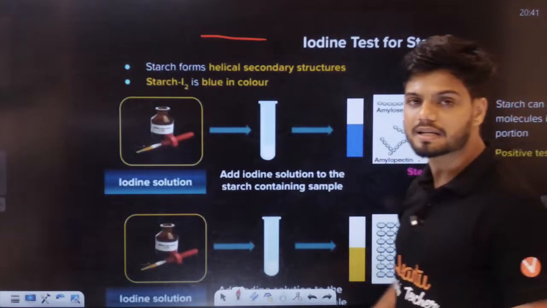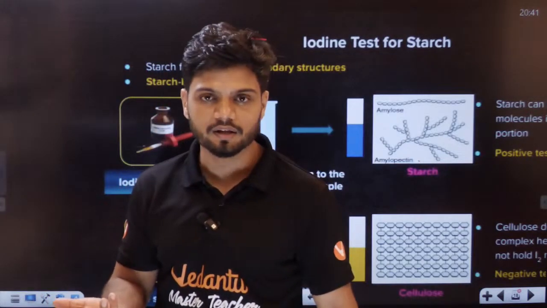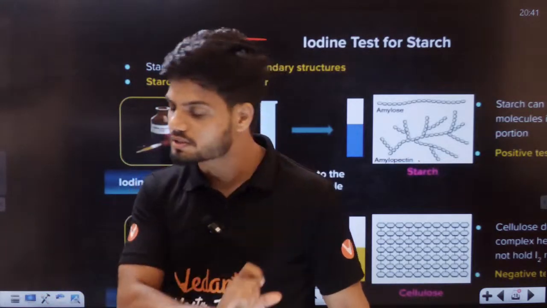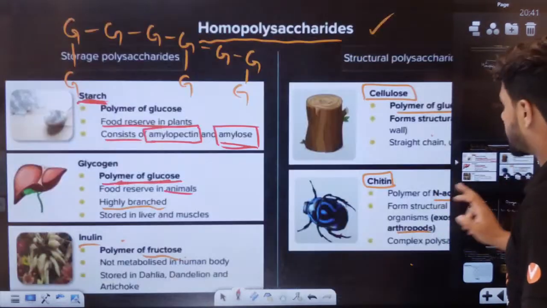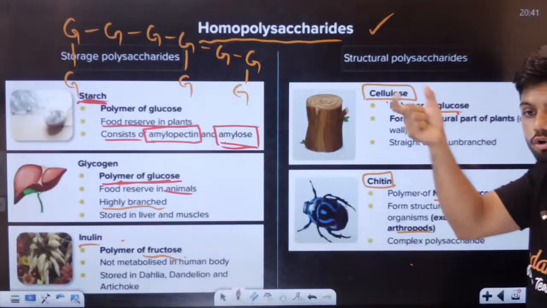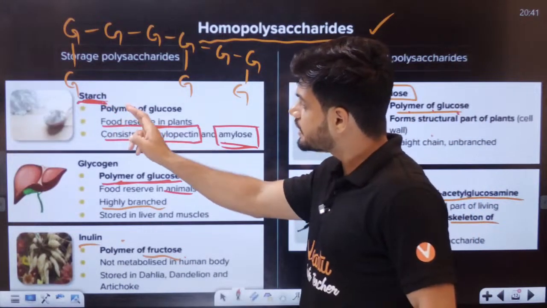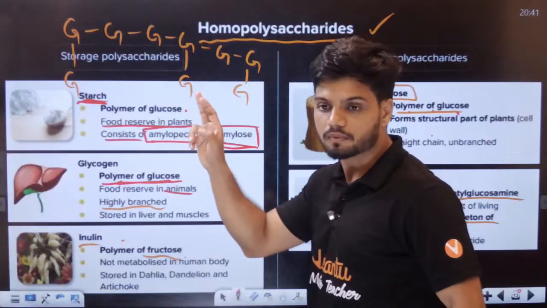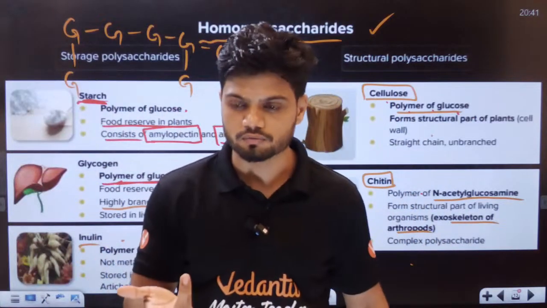Individual monomer is called glucose. It is made up of glucose only, right? Individual monomer is a glucose there. Here, just go back and I'll show you. Here I told you, students, cellulose is a polymer of glucose. Many glucose joined together, we get cellulose. Starch again is a polymer of glucose. It is a polymer of glucose, students. Yes, sugar which we eat also.